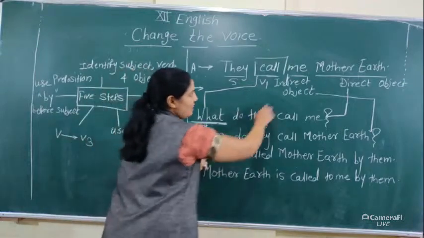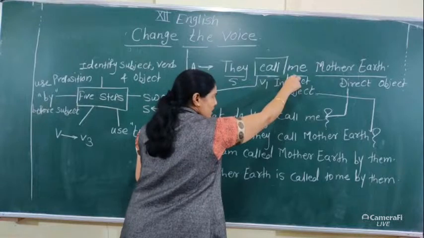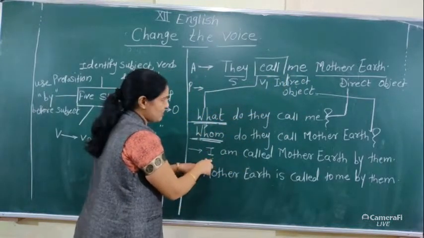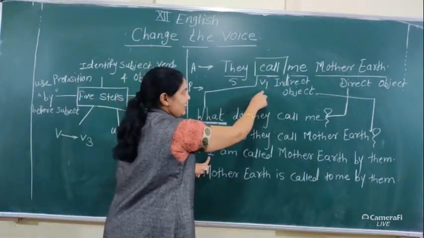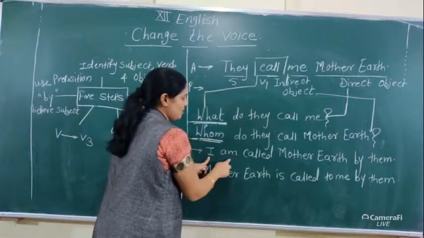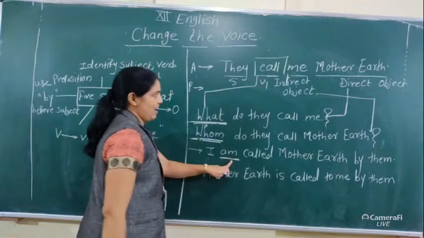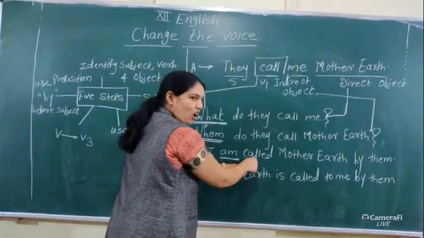The first one, we convert the pronoun, the indirect object, into the place of subject, me into I. Which is the tense of the sentence? This sentence is in simple present tense. That's why I use am. Then the V3 form: call, called, called.